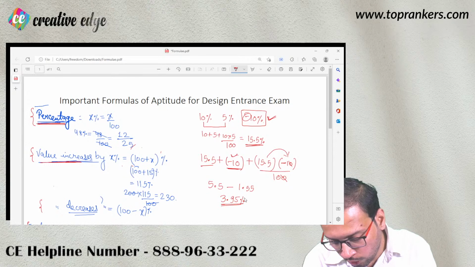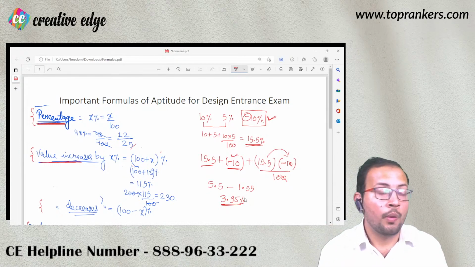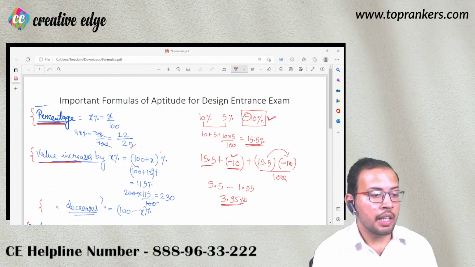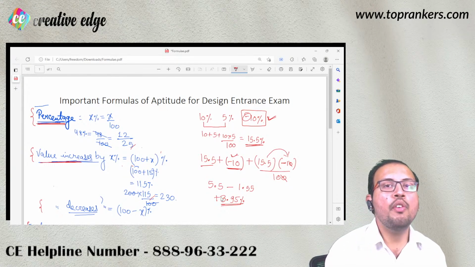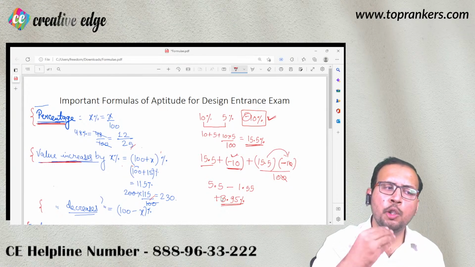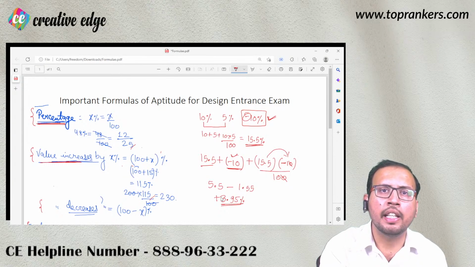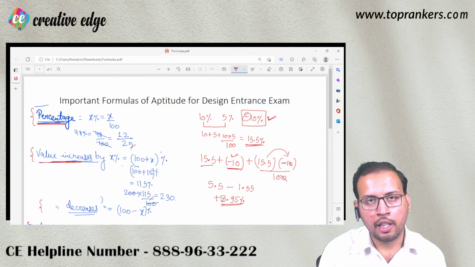I hope all the people are able to understand this. So 3.95, again, you can see that it is positive. It indicates that overall in these 3 years, your population has increased by 3.95%. Am I clear with this idea?